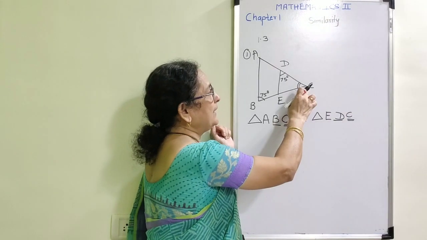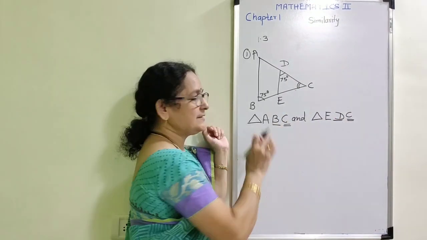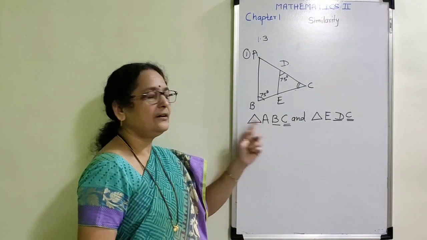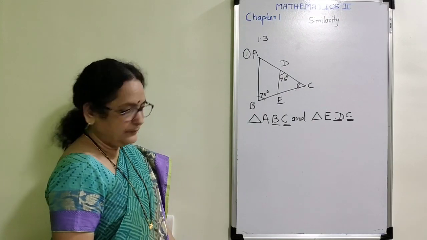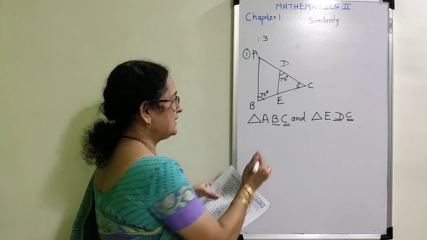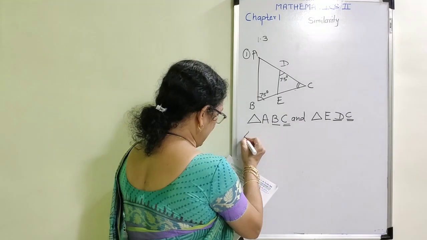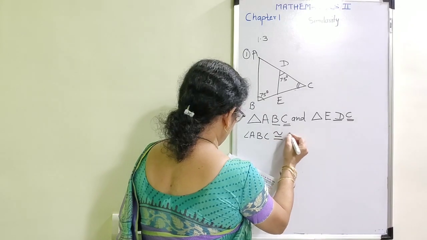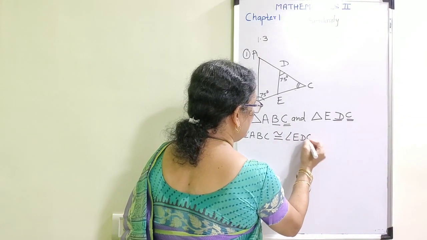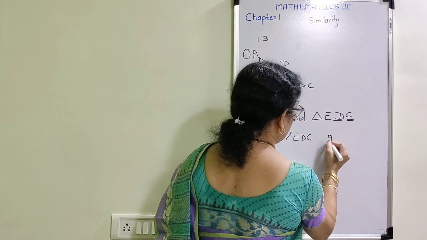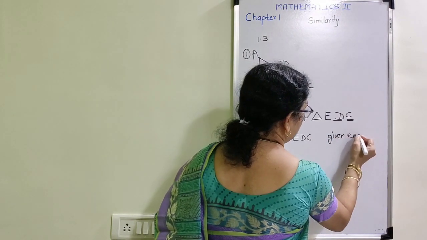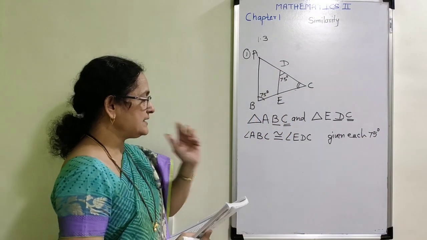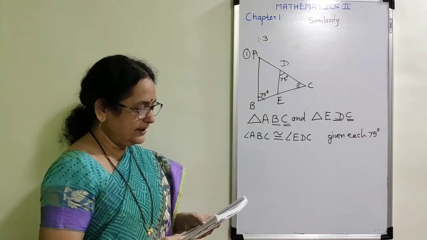Since C is the common angle to both the triangles, the position of C is at the last, and then the remaining vertex is E, and here the third vertex is A. Now, write the names of the given angles, that in these two triangles, angle ABC is congruent to angle EDC, given each 75. It is given that this pair of angles is congruent to each other.